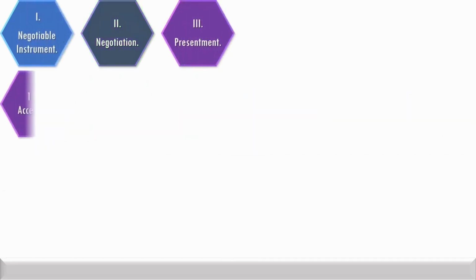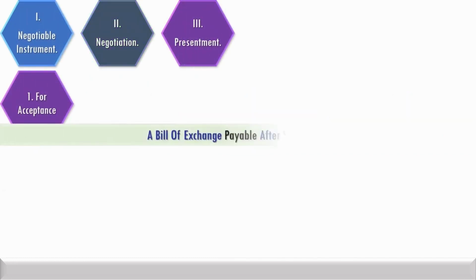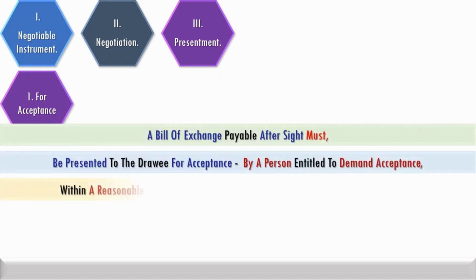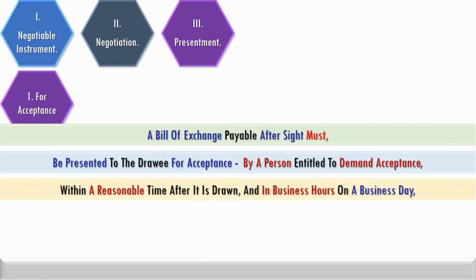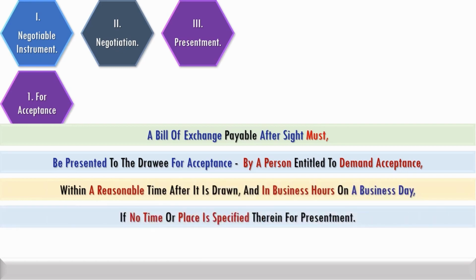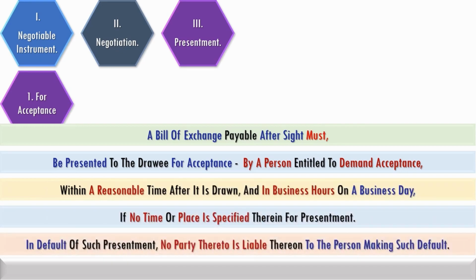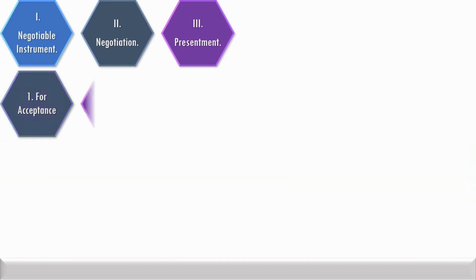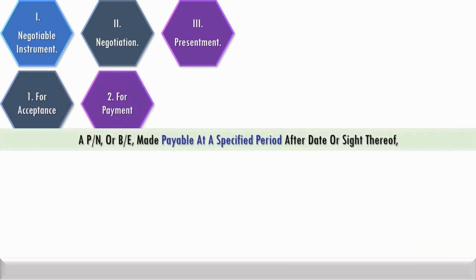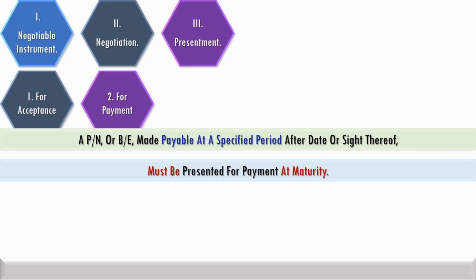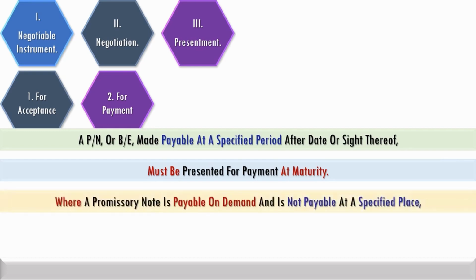Where no time or place is specified for presentment, a bill of exchange payable after sight must be presented by a person entitled to demand acceptance within a reasonable time in business hours on a business day. In default, no party thereto is liable to the person making such default. A promissory note or bill of exchange made payable at a specified period after date or sight thereof must be presented for payment at maturity.